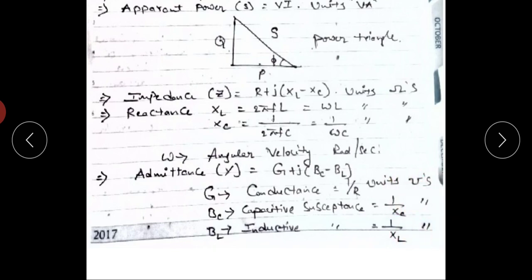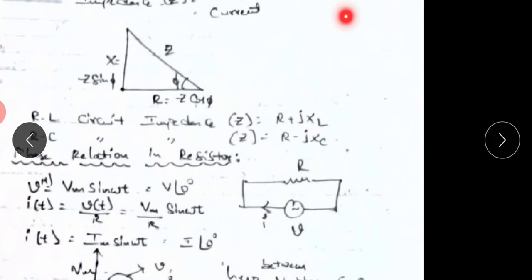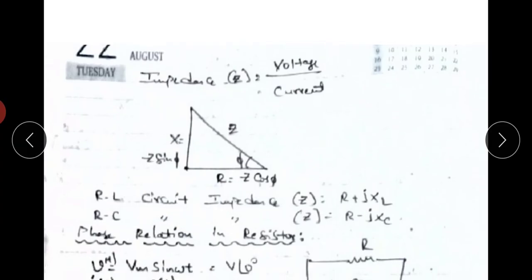In AC supply, the opposition is represented by impedance Z. In terms of voltage and current, the impedance Z equals voltage by current. For DC supply, voltage by current equals resistance. For AC supply, voltage by current equals impedance.